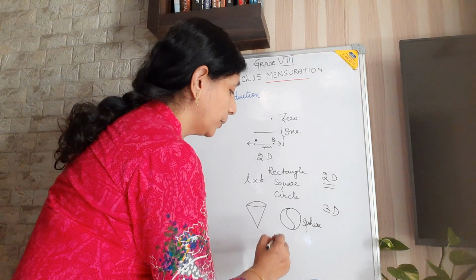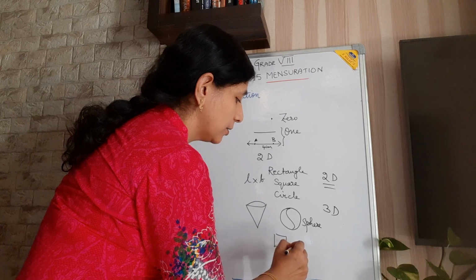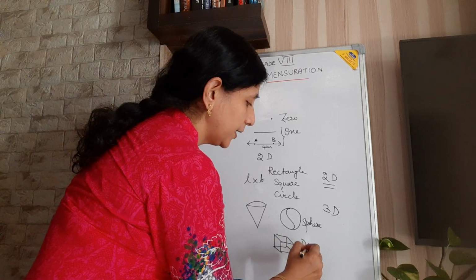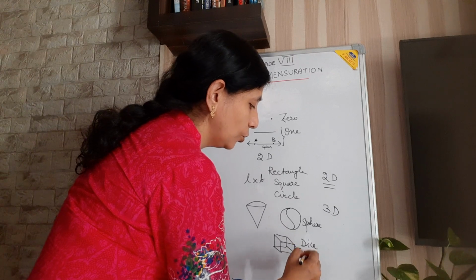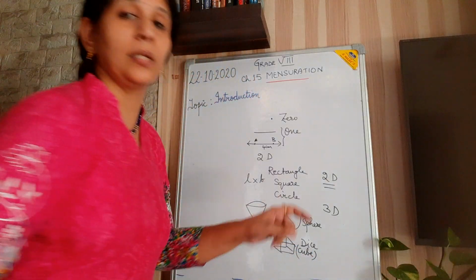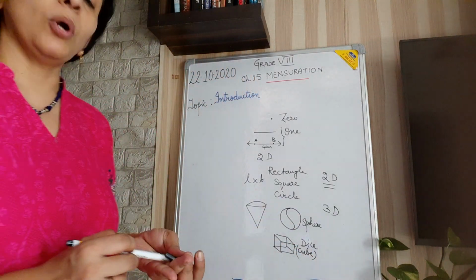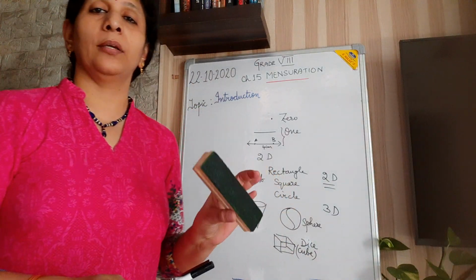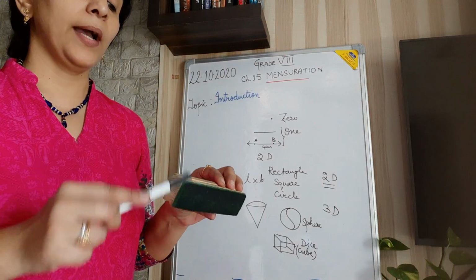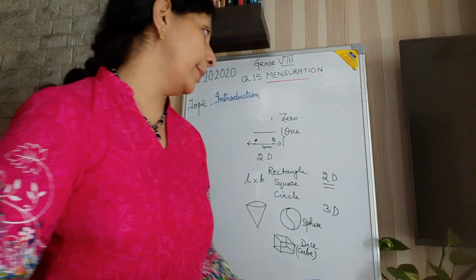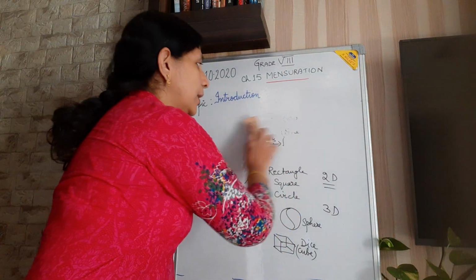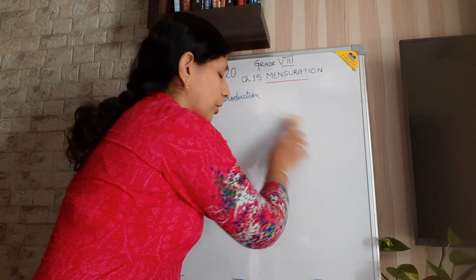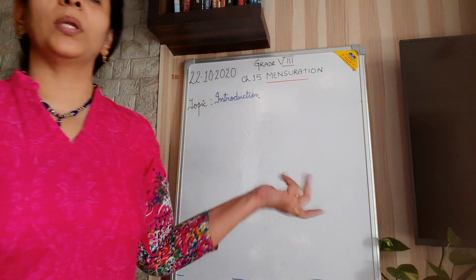Then there is a cube. You play Ludo and the dice is in the shape of a cube. So it is three-dimensional. Then cuboid, your pencil box or duster, it is in the form of a cuboid. Length, breadth and height are there. So there are three dimensions. Then there are higher dimensions which we normally don't talk about.